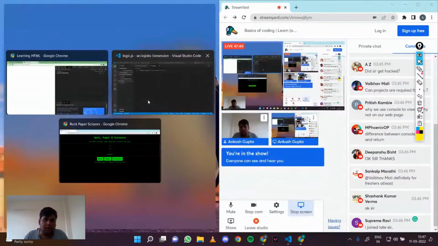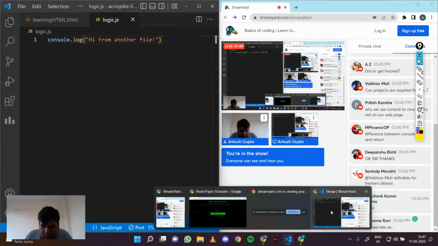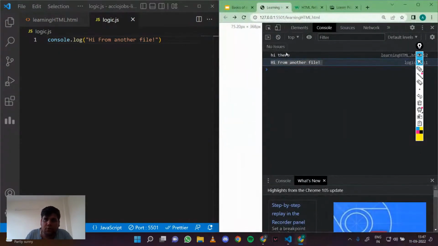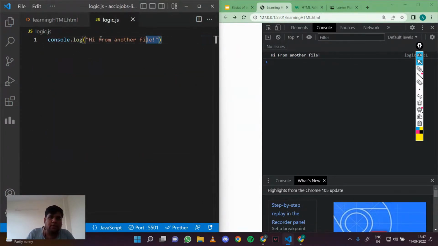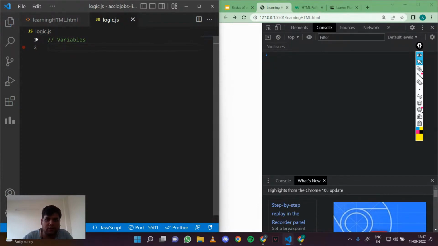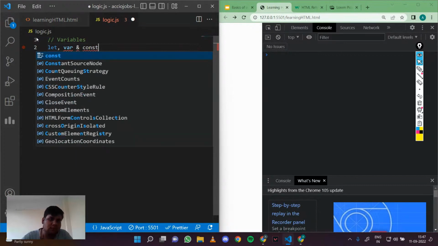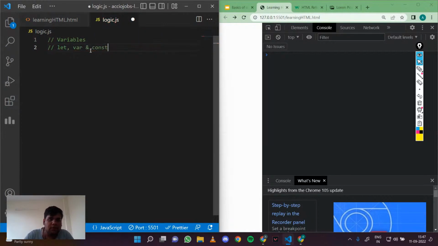Okay, cool. So let's just jump to JavaScript, right? As I said before, to show anything on the console, we have console.log. Let me delete this. Let's talk about the first thing first, that is variables. Variables are defined in two ways in JavaScript, right? The first is using let, var, and const. So let's see them one by one, right?